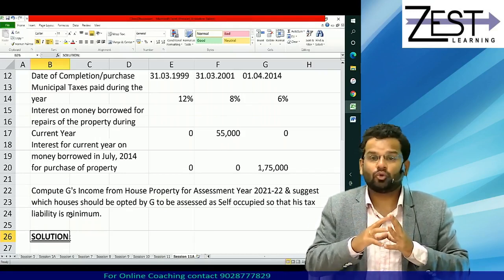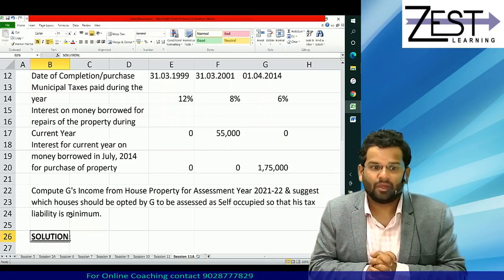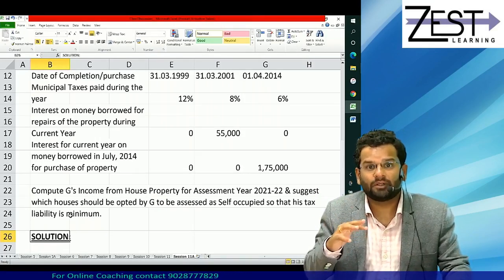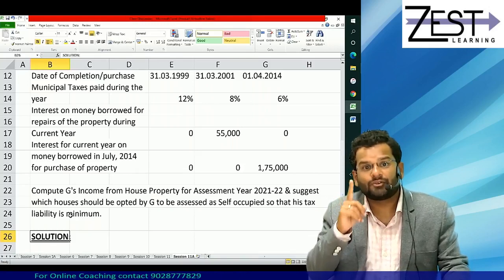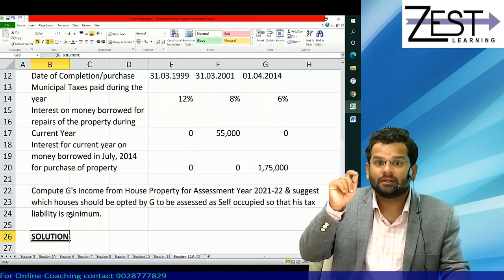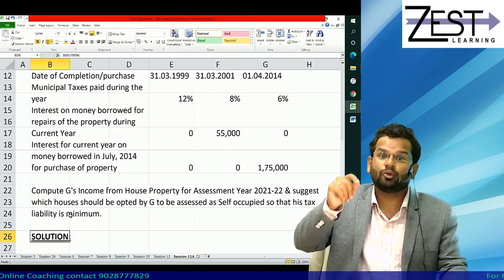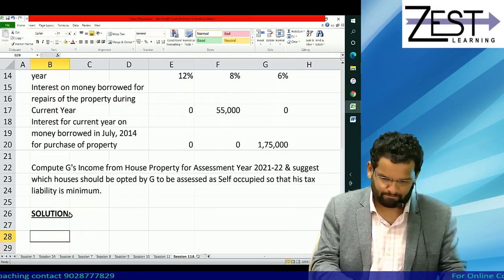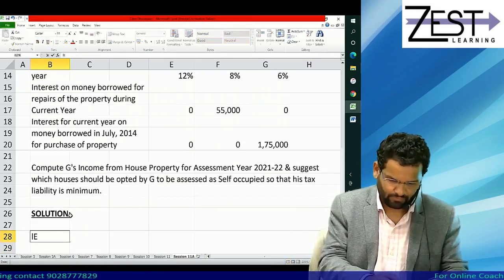But to do this permutation combinations, you will first need to have income from house property from each house, assuming that that particular house was rented, that is deemed to be let out. So write it down.